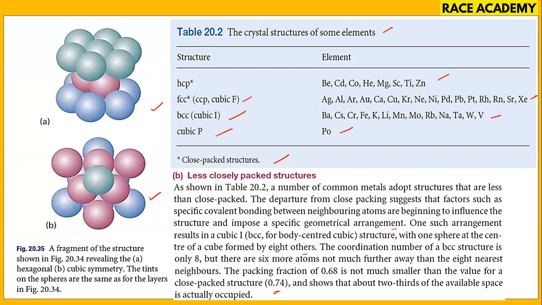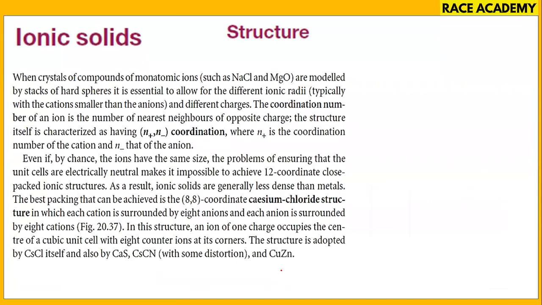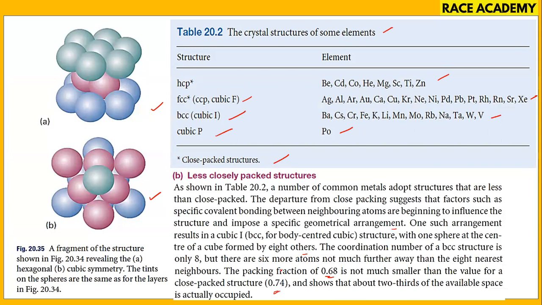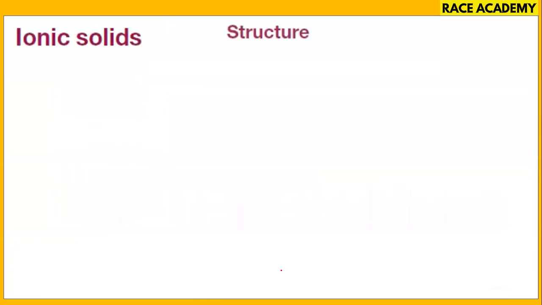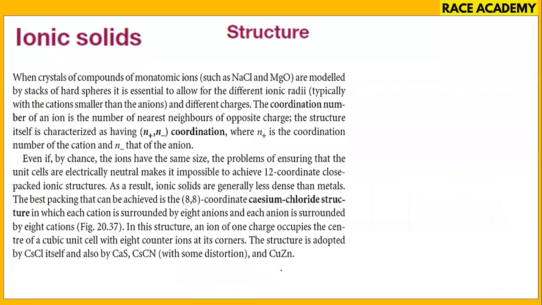0.74 is the occupation. Here in BCC, 0.68 is the occupation. If you see, you can understand that the loose packed arrangement is BCC compared to FCC. In ionic solids, the ratio will decide the structures, and the ratio between the cation radius and anion radius will decide the coordination number as well as the geometry. For cesium chloride, we found that the coordination number is 8:8.